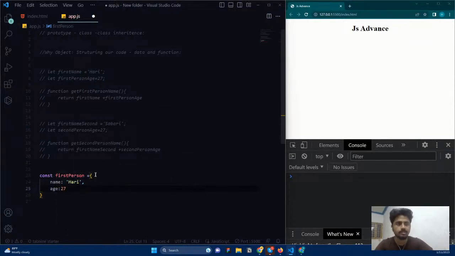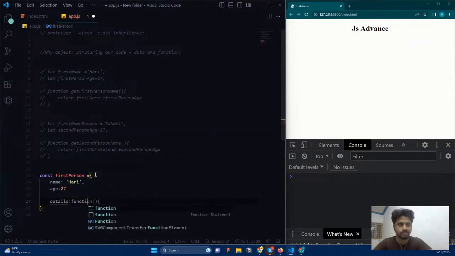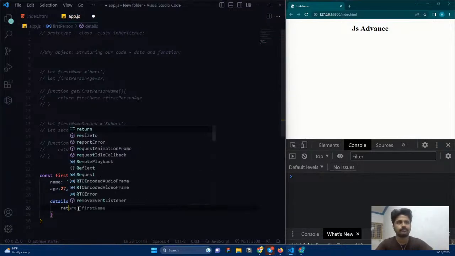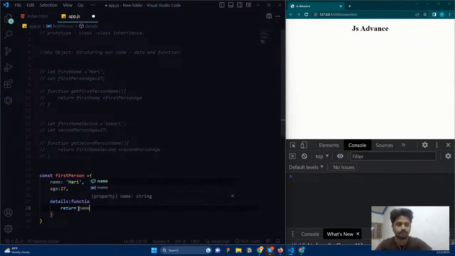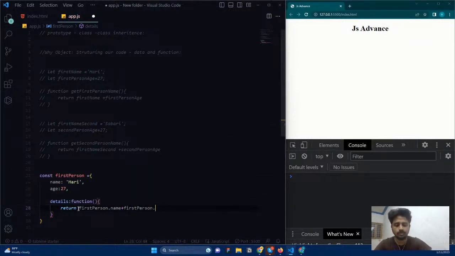And if you want to add the details of the person, it is going to be a function. What I want to do is concatenate these values, right? I just say return name, not name, first person dot name. And then I need to say first person dot age.